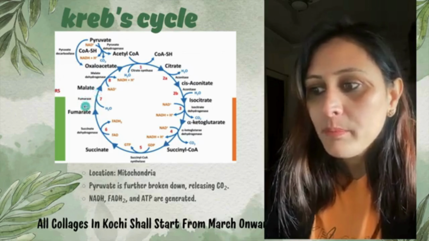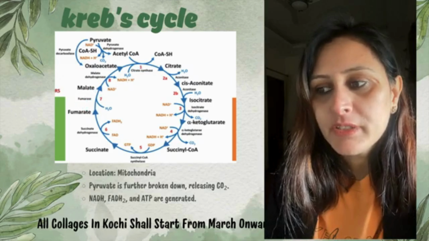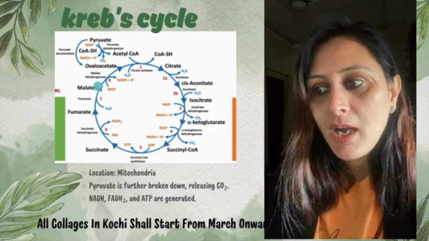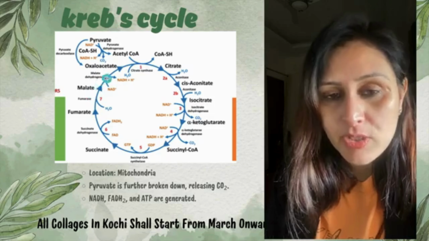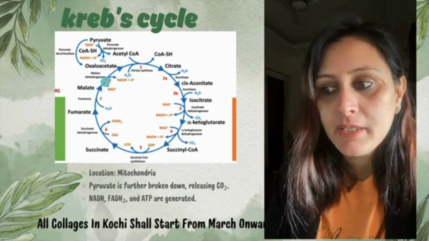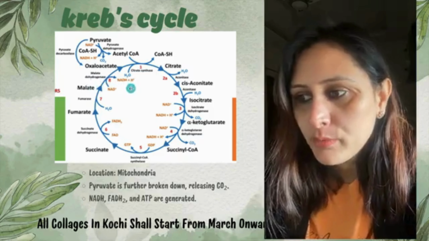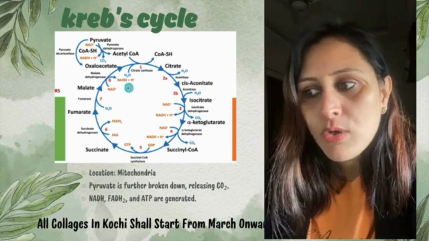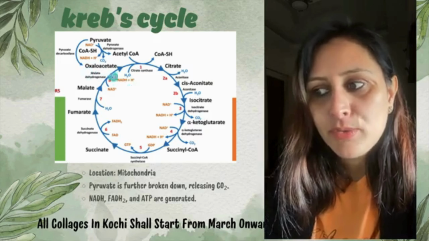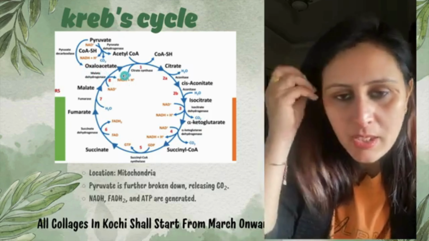So malate then further gets converted by malate dehydrogenase. Again the word dehydrogenase comes, तो मतलब NAD से NADH and hydrogen will be released out, right? और जहां से फिर oxaloacetate बनके it keeps coming back into the cycle, right?